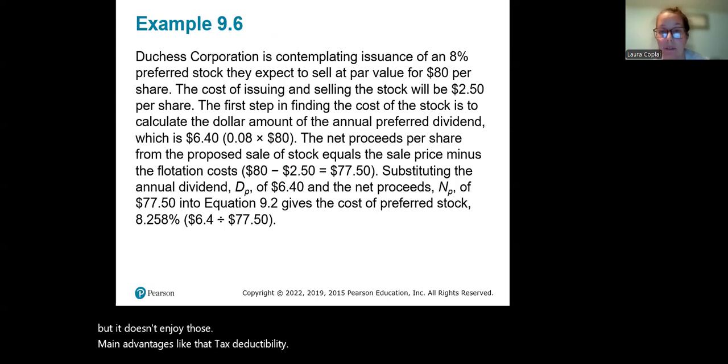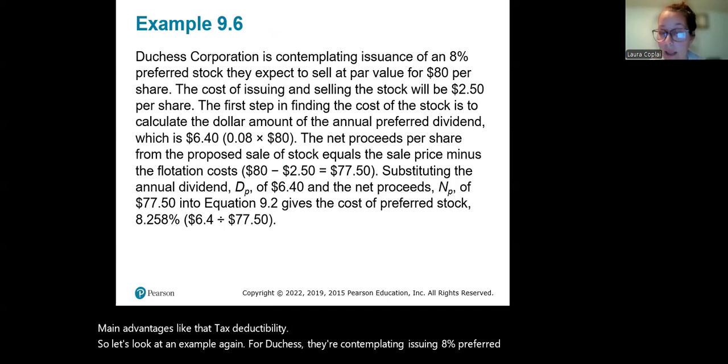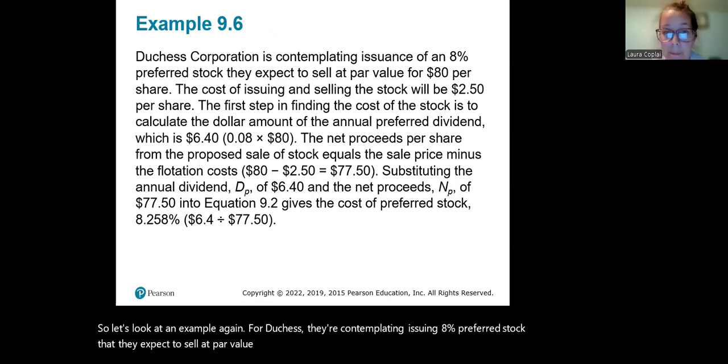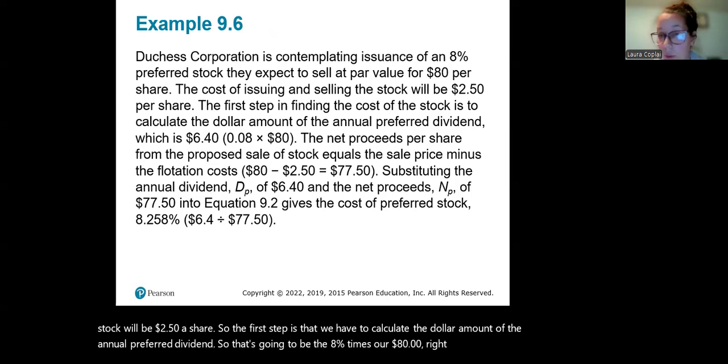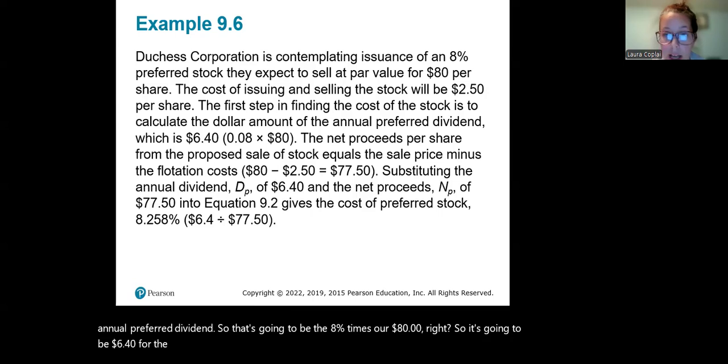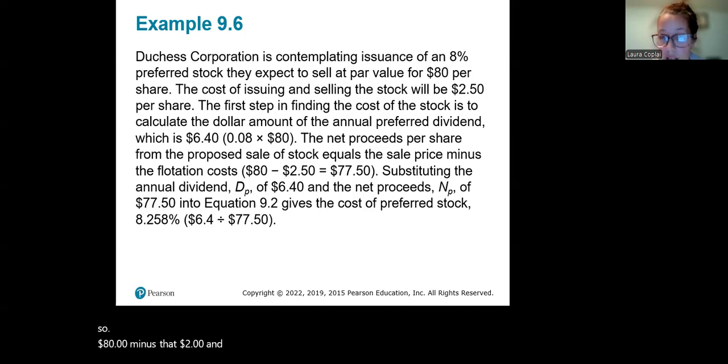So let's look at an example again for Duchess. They're contemplating issuing 8% preferred stock that they expect to sell at par value for $80 per share. The cost of issuing and selling this stock will be $2.50 a share. So the first step is that we have to calculate the dollar amount of the annual preferred dividend. That's going to be 8% times our $80, right? So it's going to be $6.40 for the annual preferred dividend. Then the net proceeds per share have to come out. So $80 minus that $2.50, so our net proceeds are $77.50.